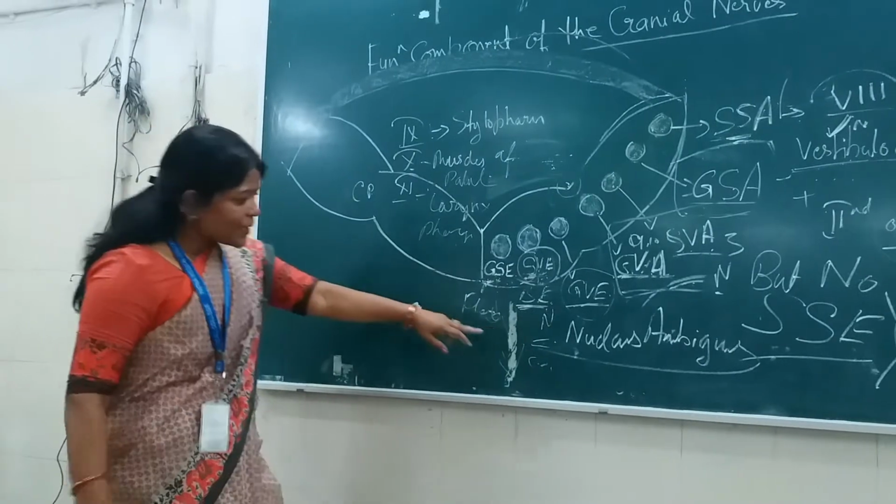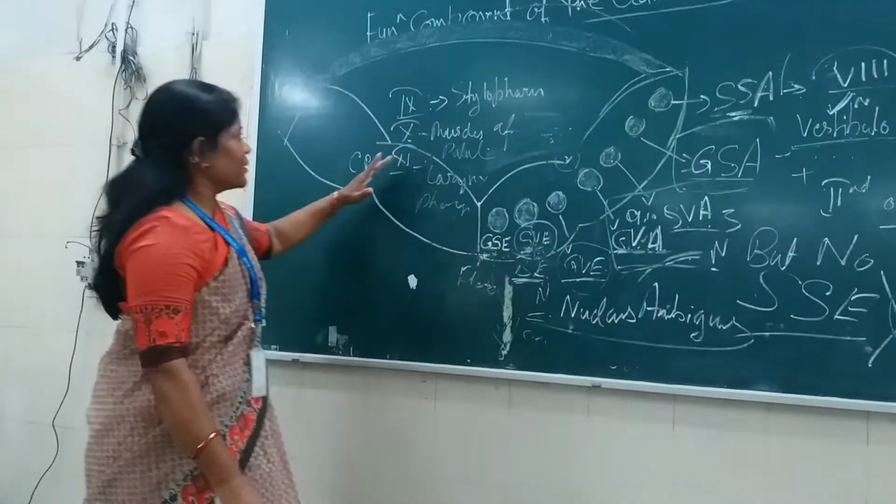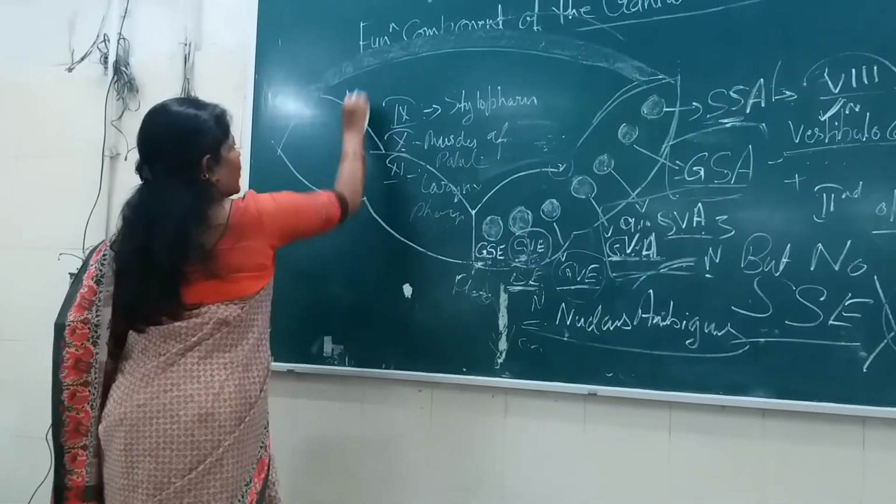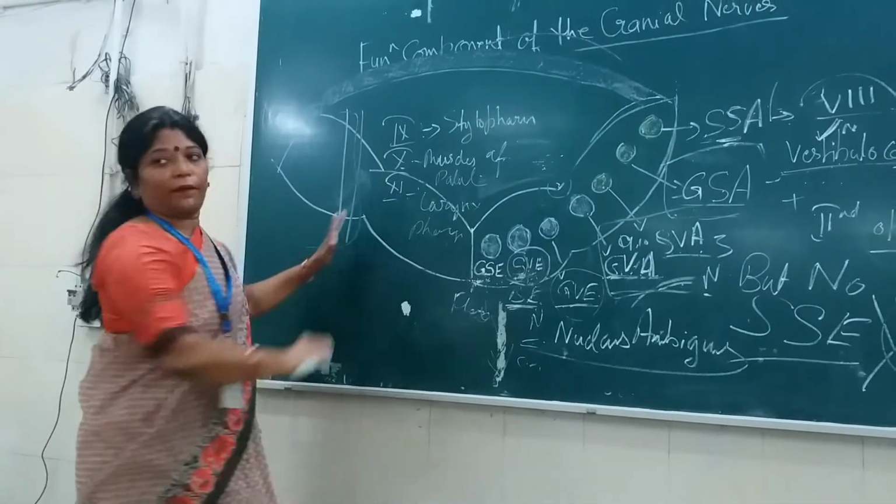And this nucleus ambiguus is the motor component for all these cranial nerves.